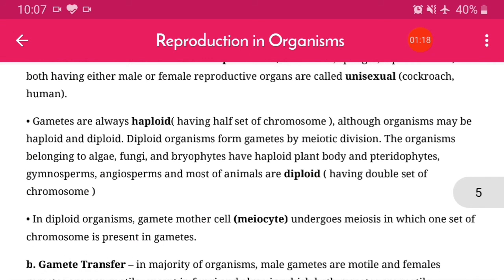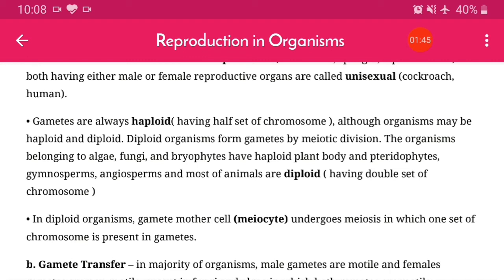Gametes are always haploid, having a half set of chromosomes, although the organism may be haploid or diploid. Diploid organisms form gametes by meiotic division. Organisms belonging to algae, fungi and bryophytes have a haploid plant body, and pteridophytes.